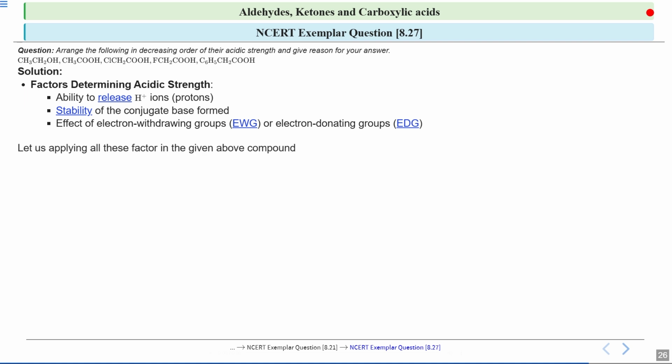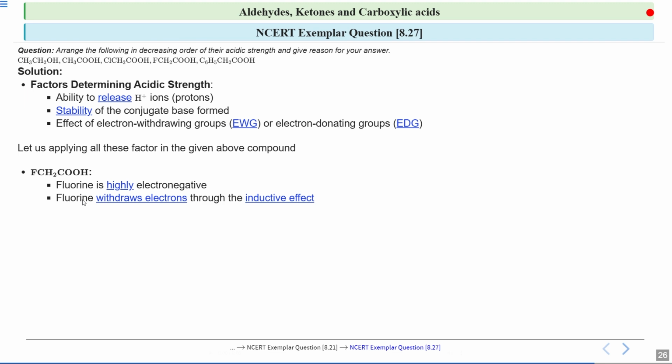Now we will apply all these factors to the above given compounds. First, let's start with this compound, which is FCH2COOH. If you carefully look, we have a fluorine atom attached to the carbon next to the carboxyl group. Fluorine is highly electronegative, which means it strongly attracts electrons.